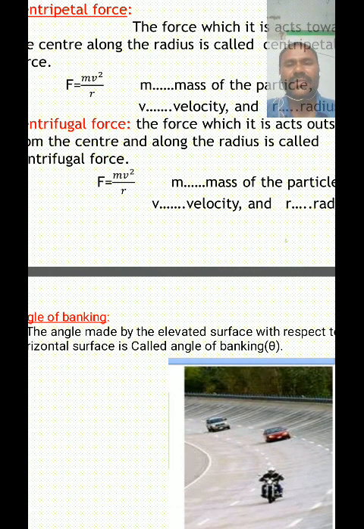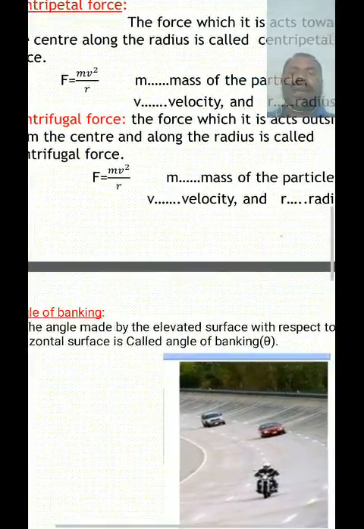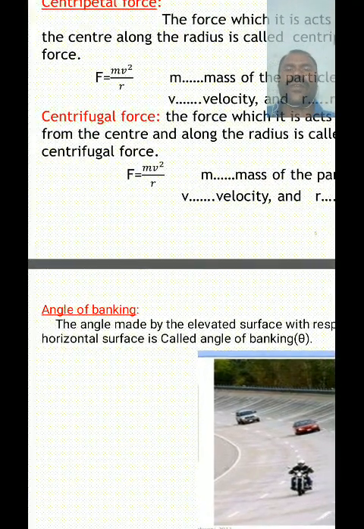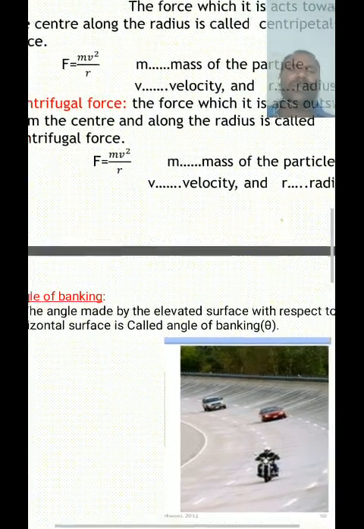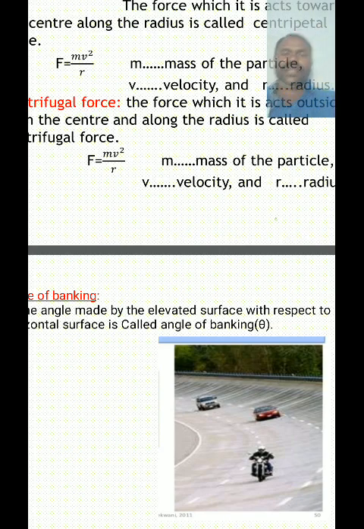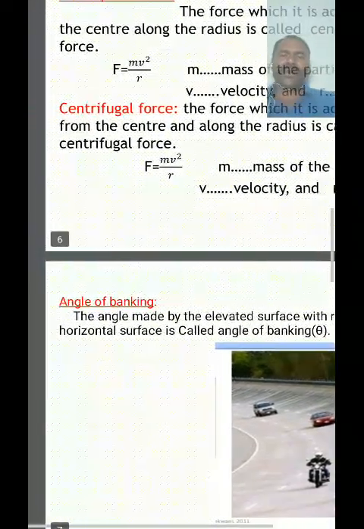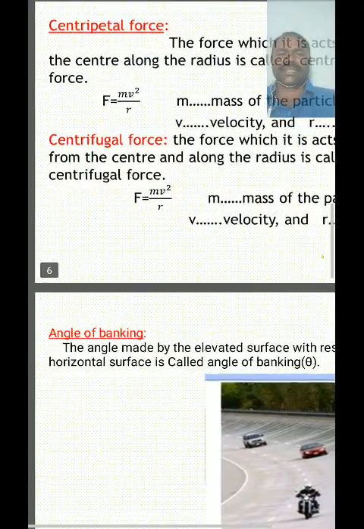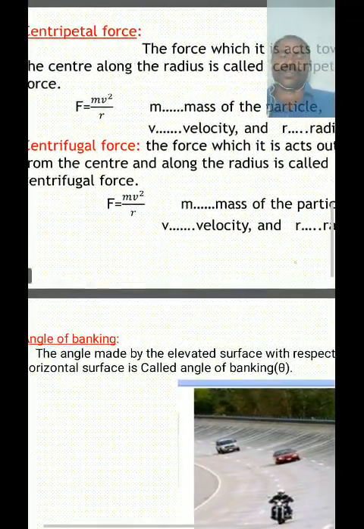And centrifugal force. What is centrifugal force? The force which acts outward from the center of a circle along the radius is called centrifugal force. So it is quite opposite to the centripetal force. It acts outward from the center along the radius, perpendicular to the direction of motion.